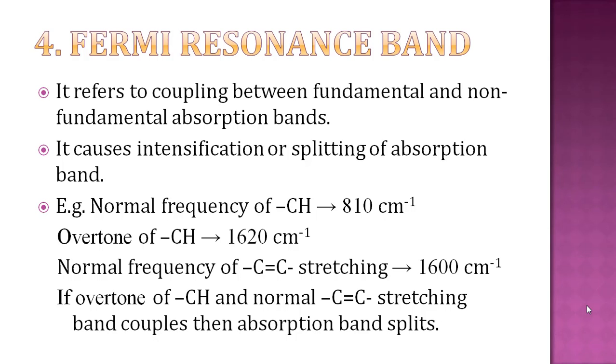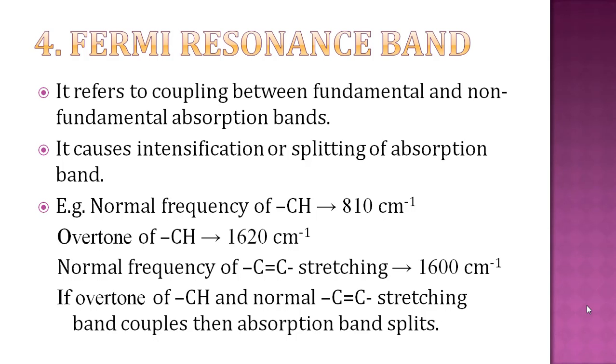For example, the normal frequency of the CH group is 810. Then the overtone of this CH group can be seen at 1620 centimeter inverse. Overtone means twice the frequency. So 810 and its double means 1620 centimeter inverse. So the normal band of CH is seen at 810 and the overtone band of this CH group is seen at 1620 centimeter inverse. Now the normal frequency of C double bond C stretching is 1600.